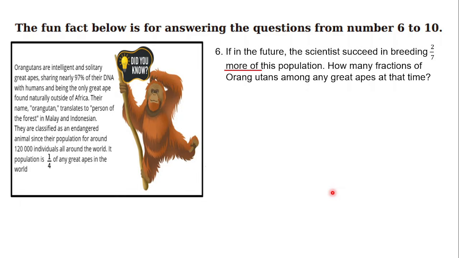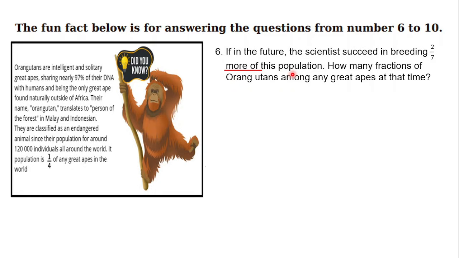Okay, so let's see. For number 6, it says that imagine in the future, the scientists succeed in breeding 2 out of 7 more of this population. How many fraction of orangutans among any great apes at that time? Here we know there's a keyword that will guide you about which operation of math will be used: more of.